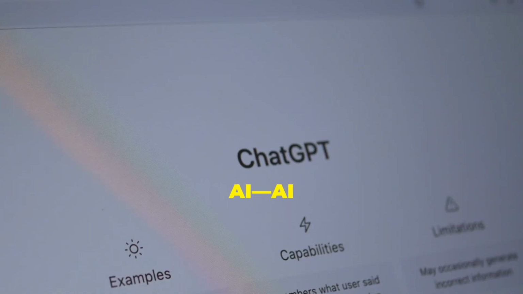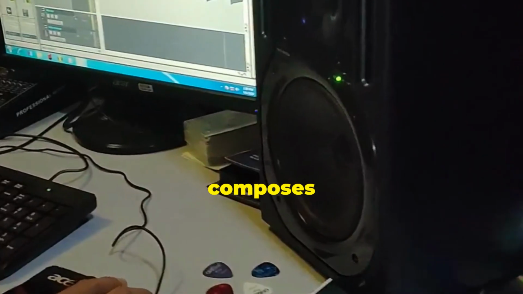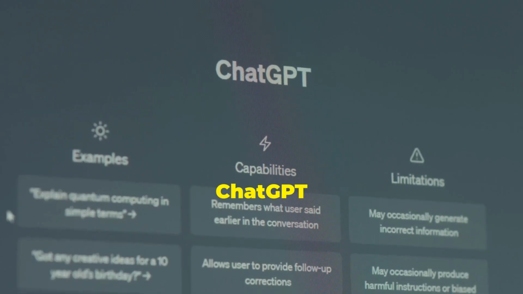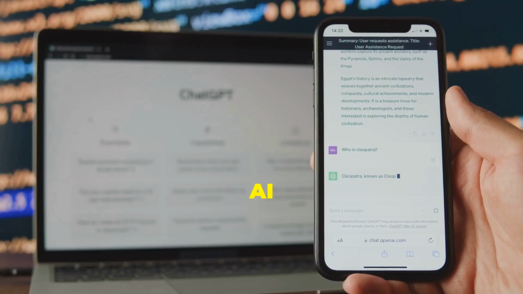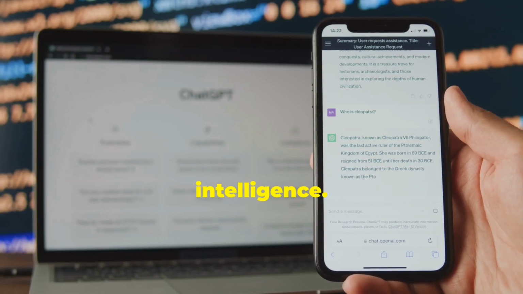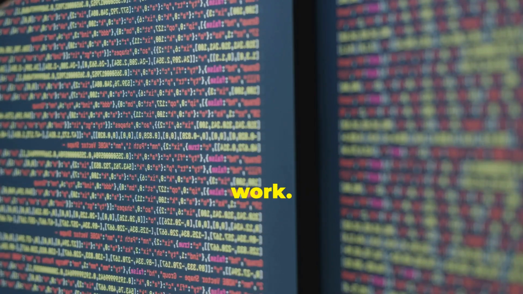Now, generative AI, AI that creates. Give it a prompt and it writes poems, draws art, or composes music. Tools like ChatGPT and DALL-E imagine new things, not just analyze old ones. Generative AI is the creative side of artificial intelligence. It's digital imagination at work.